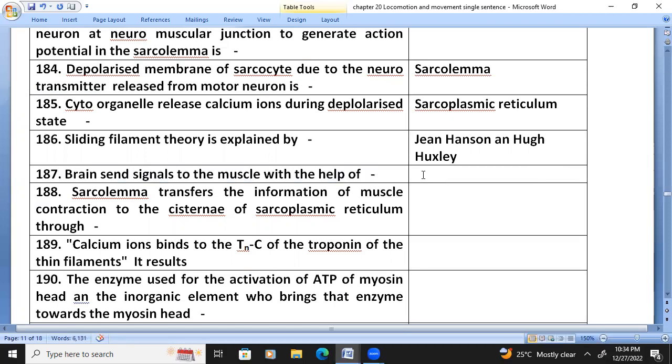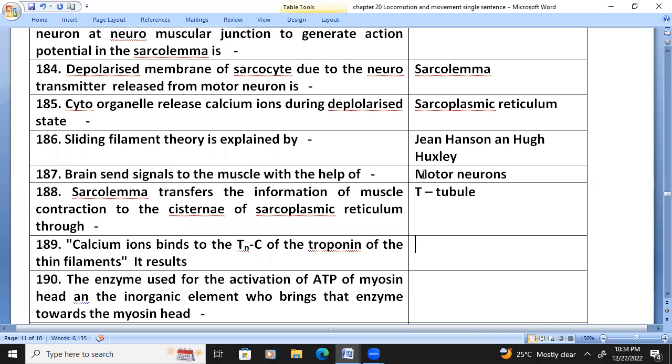The brain sends signals to the muscles with the help of motor neurons. The sarcolemma transfers the information of muscle contraction to the cisternae of the sarcoplasmic reticulum through the transverse tubule. Calcium ions bind to the TNC of the troponin of the thin filament.